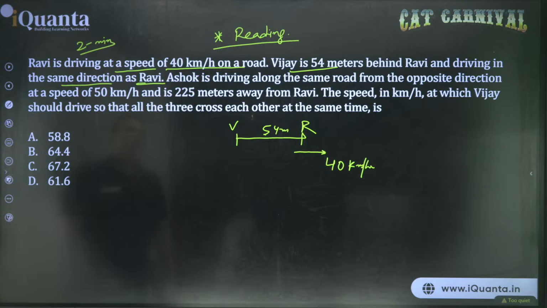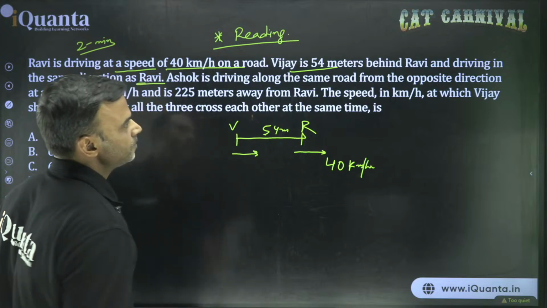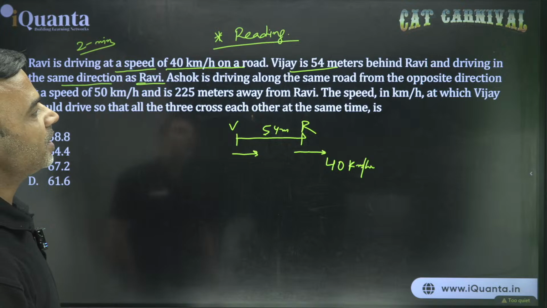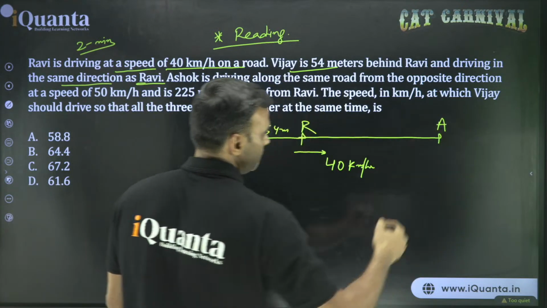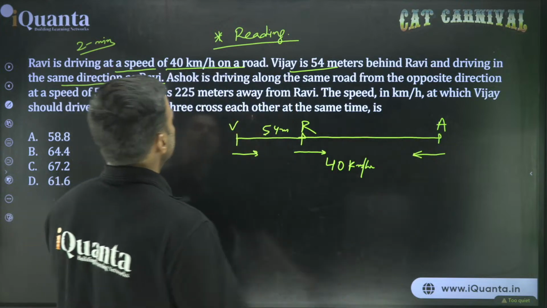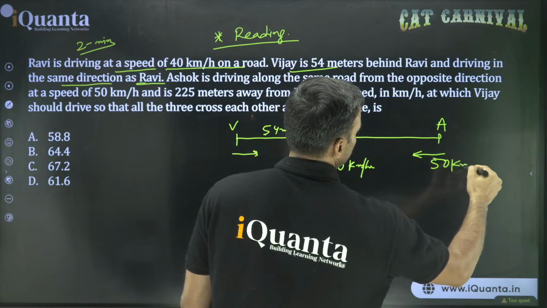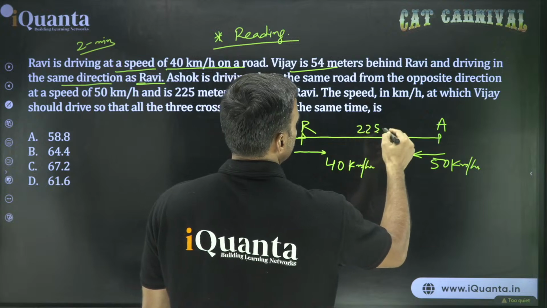Okay. Ashok is driving along the same road from the opposite direction. So these two are moving in the same direction. Ashok is coming from the opposite direction and is 225 meters away from Ravi. So from Ravi, this is the position of Ashok. Ashok is coming in this direction at a speed of 50 kilometers per hour. And this distance is 225 meters.